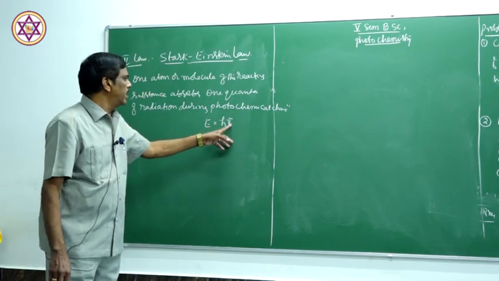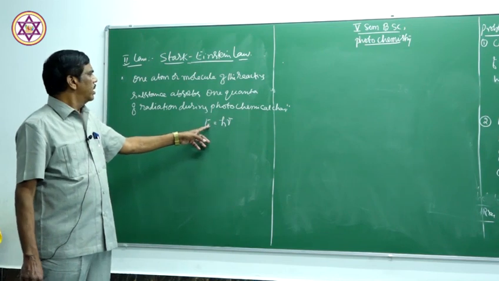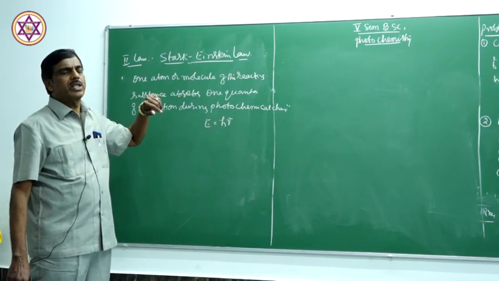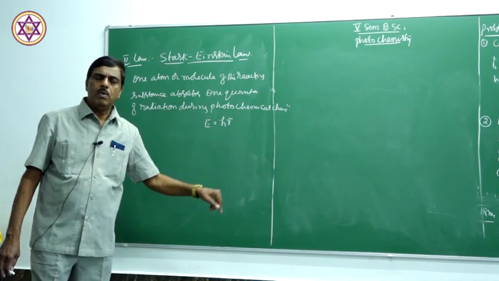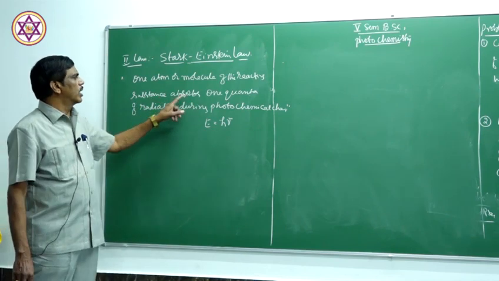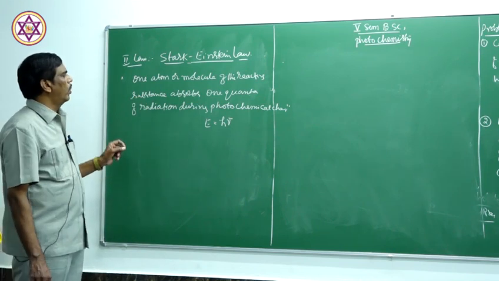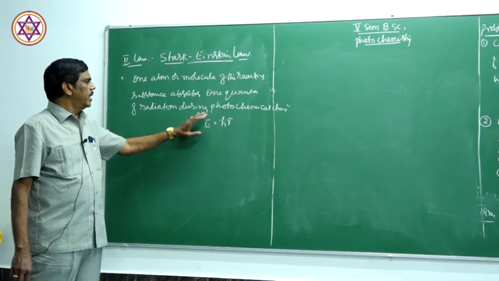So energy depends on the frequency. Therefore, each molecule absorbs one photon of radiation. For a photochemical change to take place, one quanta per molecule or one quanta per atom is needed. That is the law.